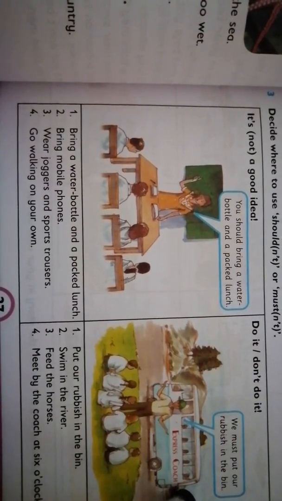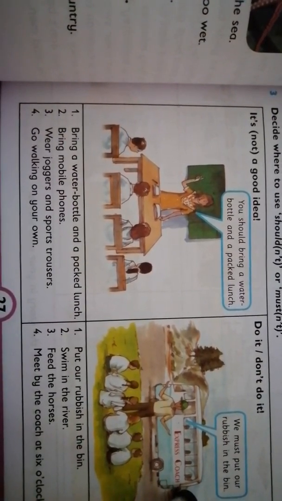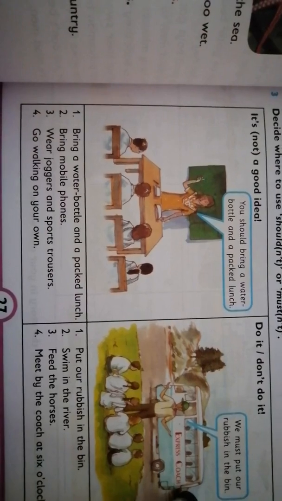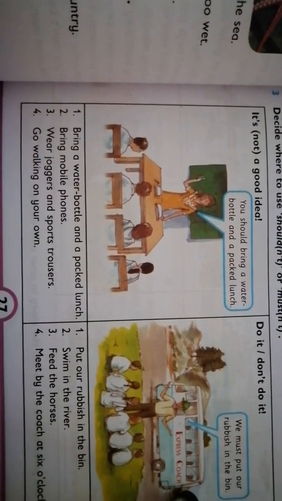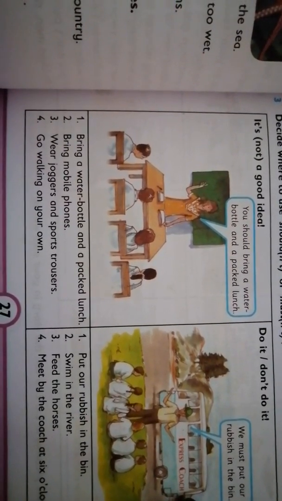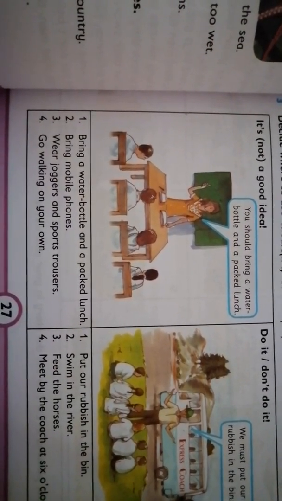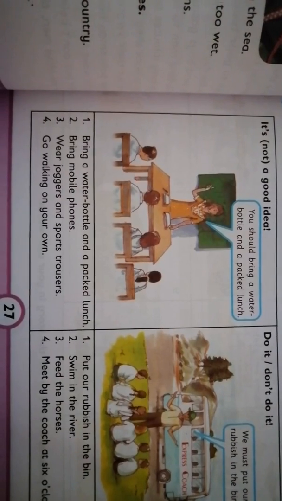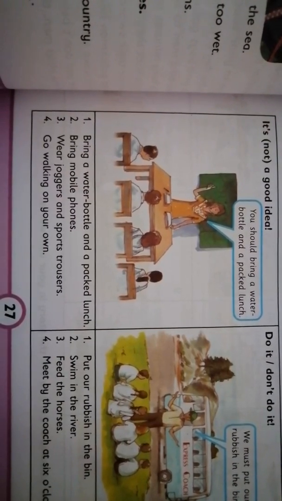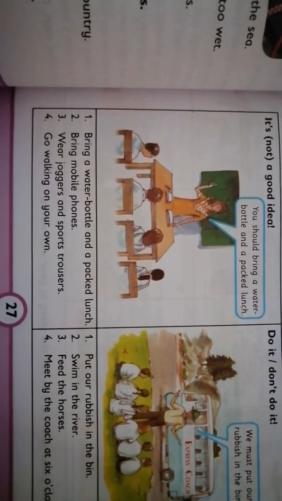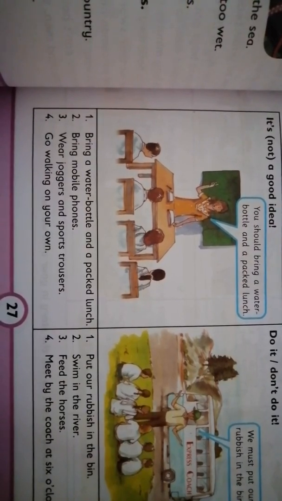Number 2 is, bring mobile phones. So the sentence will be, she says we should not bring mobile phones. Number 3 is, wear joggers and sports trousers.